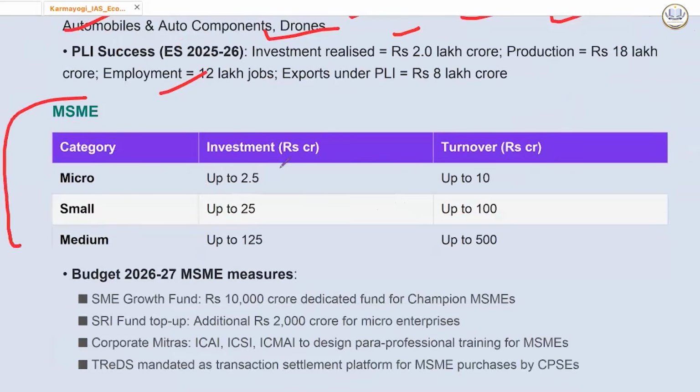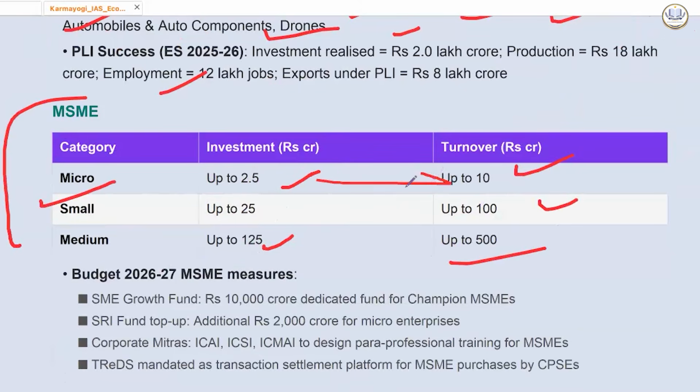MSME classification already asked in PYQ. Micro when investment is up to 2.5 crores and turnover up to rupees 10 crores. Small up to 25 crore, turnover up to 100 crore. Medium up to 125 crore, turnover up to 500 crores.